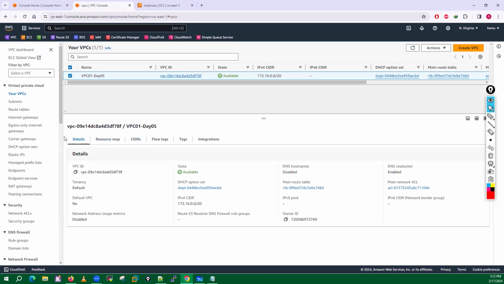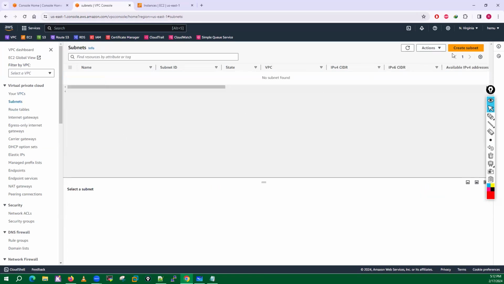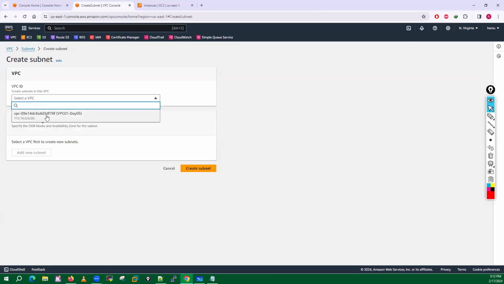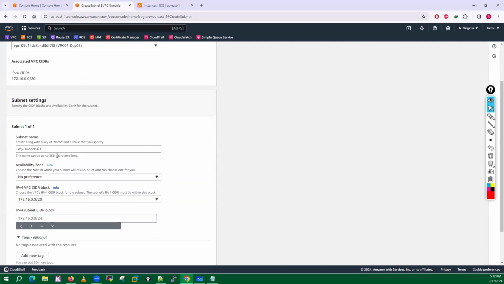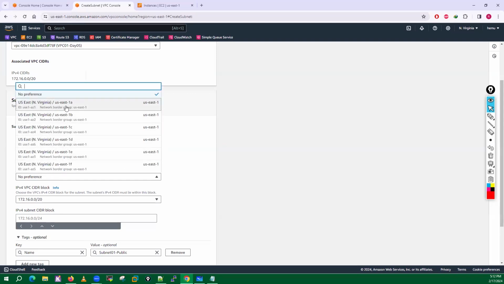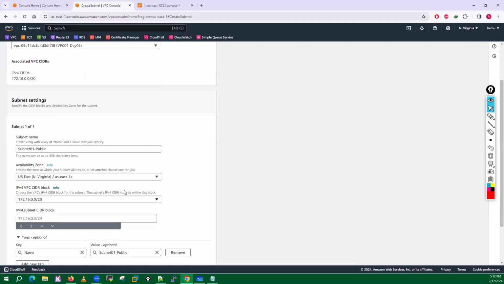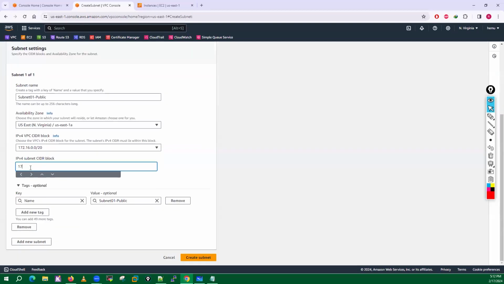All these things are here. Now I'll go into the subnets and create the subnet here. I will select my VPC01 day 5 and create subnet 01, which is a public subnet, and I will put this subnet in the US East 1A region, with 172.16.1.0/24.